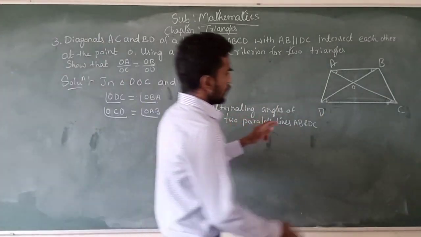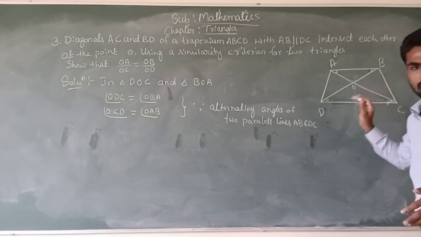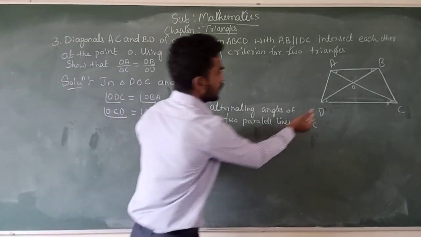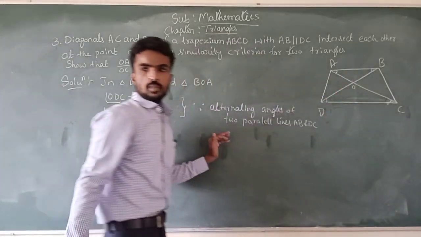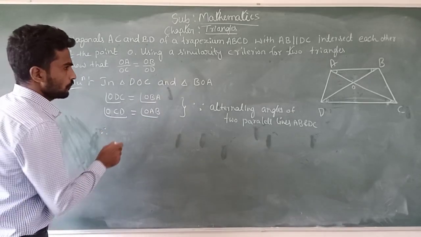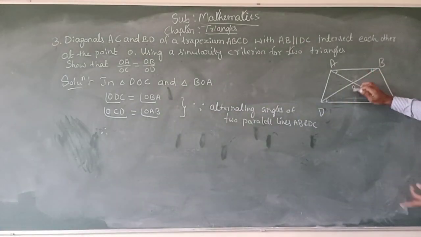Now if two corresponding angles are equal, then by using AA similarity criteria both the triangles are similar. Otherwise this angle also equal.